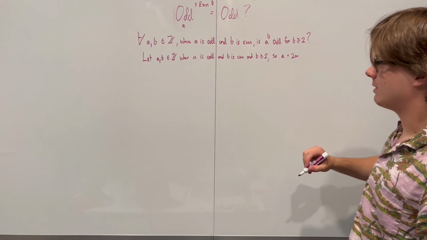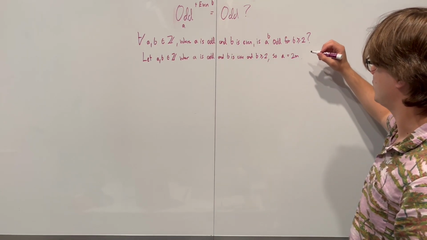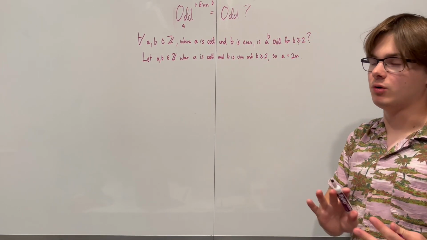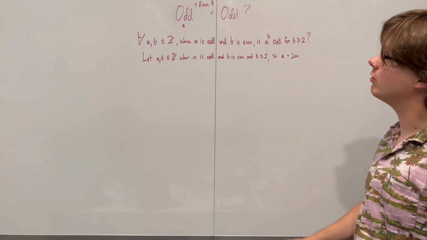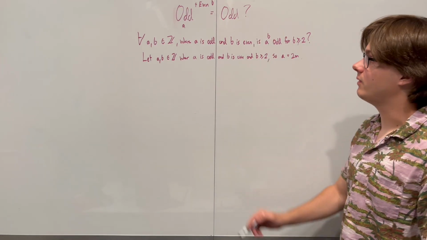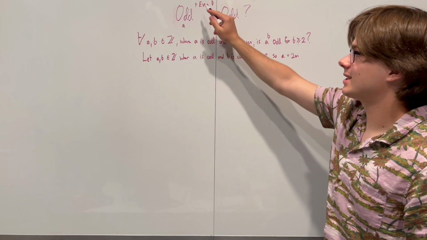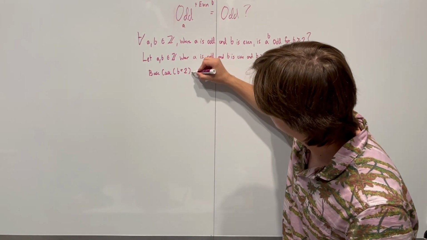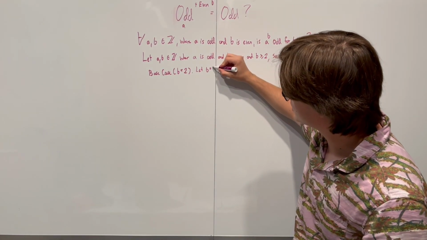So let's start by proving the base case. The base case in our question here is going to be when B is equal to 2. That's going to be our first domino in my analogy. If you're not sure what I'm talking about, go watch the previous video on the case where we're looking at evens to the power of positive evens. So anyways, let's look at the base case. So we're going to let B equal 2.